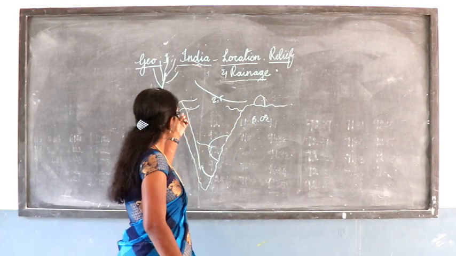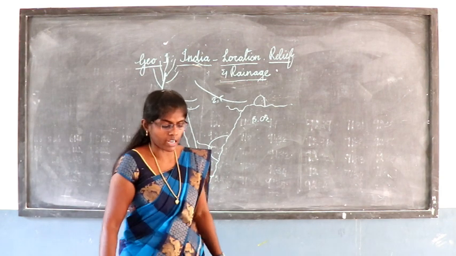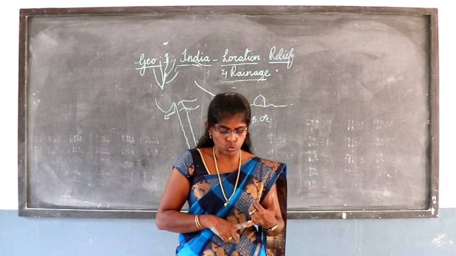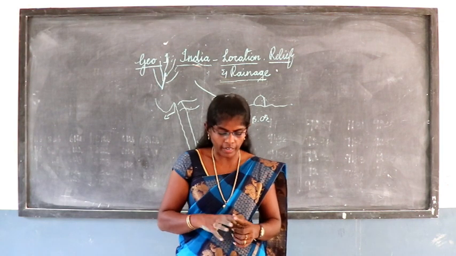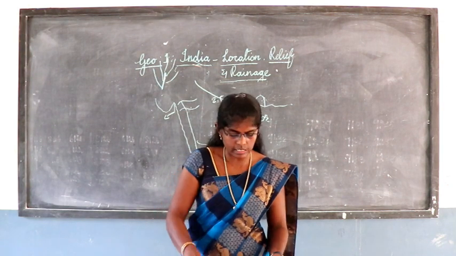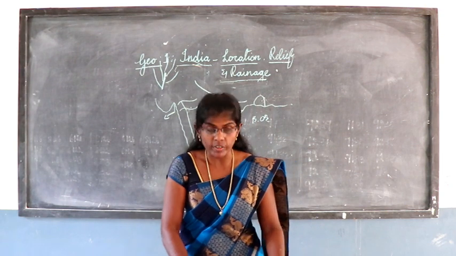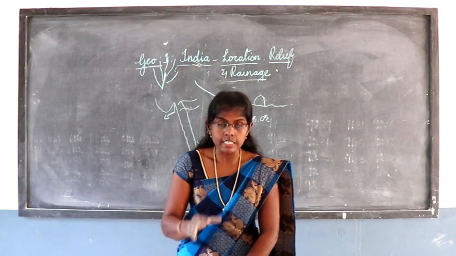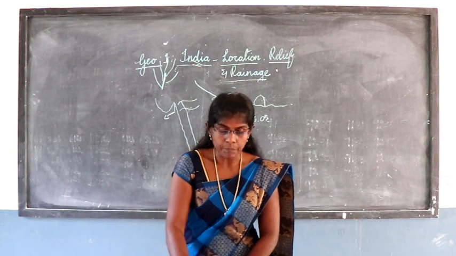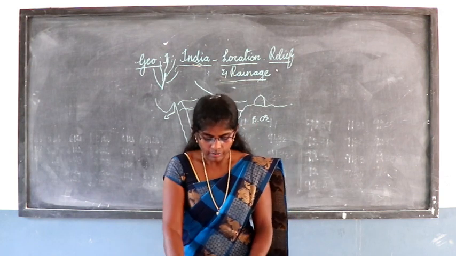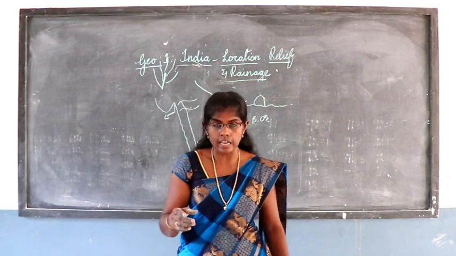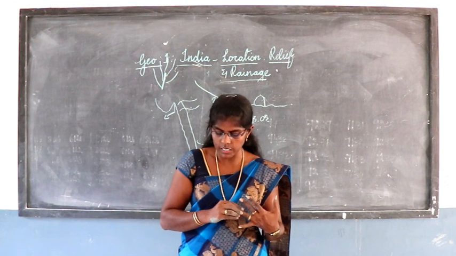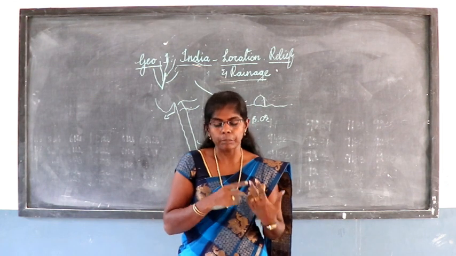This is Unit 1, India: location, relief and drainage. As an exercise, we have 10 choose the correct answer, match the following 5, give reasons 6, distinguish between 4, brief answers 5, as well as paragraph answers 3. The map exercise, we have 3. In the map exercise, we can see some of the important mountain ranges and rivers. The last one is plateaus.